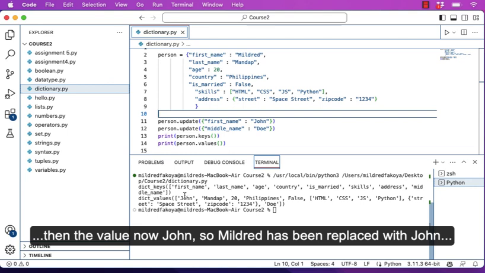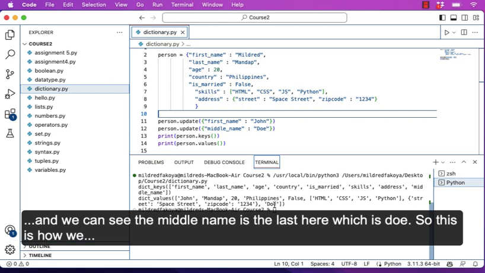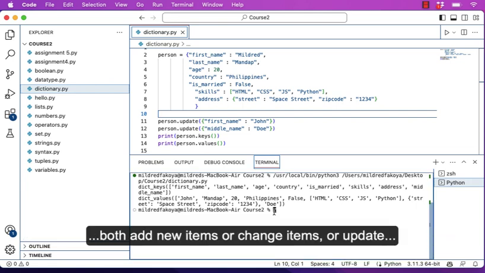The value is now John. So Mildred has been replaced with John, and we can see the middle name is the last here, which is Doe. This is how we both add new items or change or update items in a dictionary.